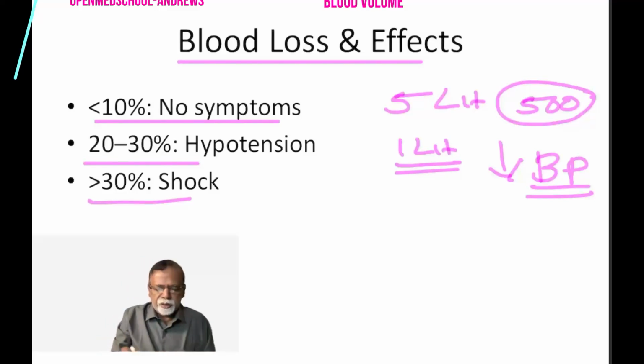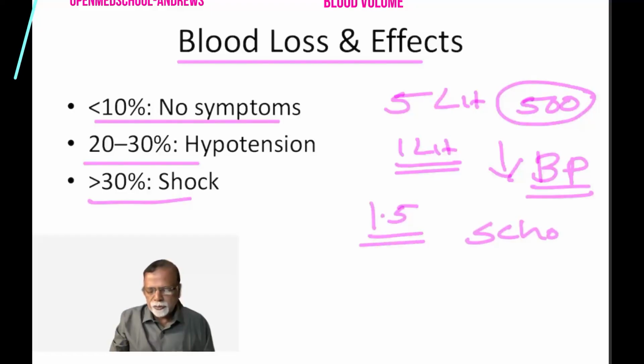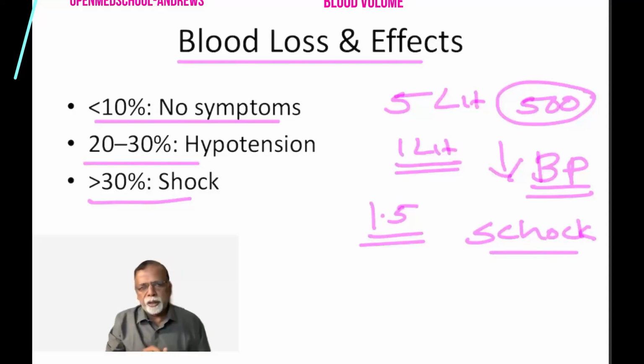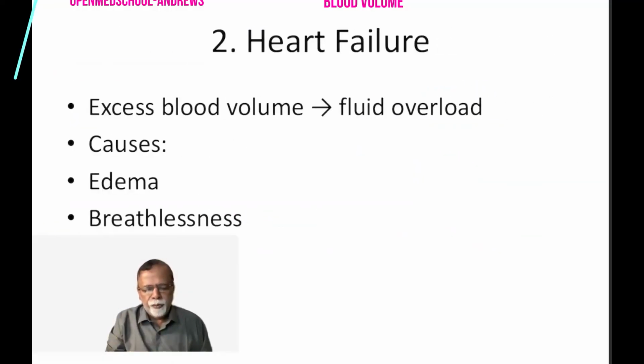More than 30%, around 1.5 liters, definitely the patient goes into shock. There is not only a BP fall, but also effects due to decreased perfusion. So remember this point: 10%, 20%, 30%. 30% shock, 20% hypotension, 10% no symptoms usually.